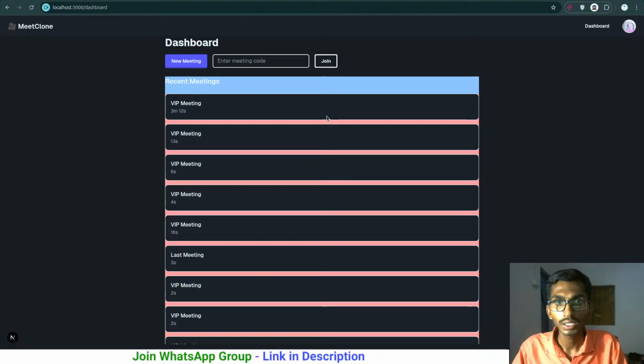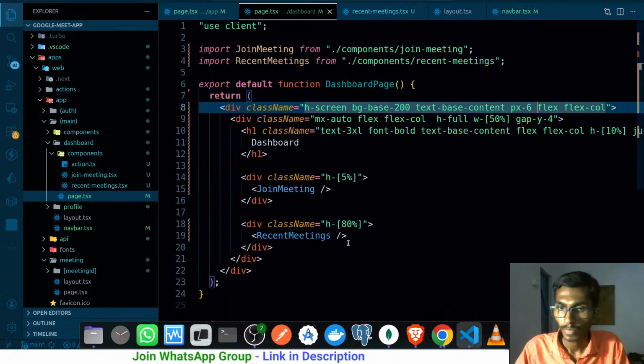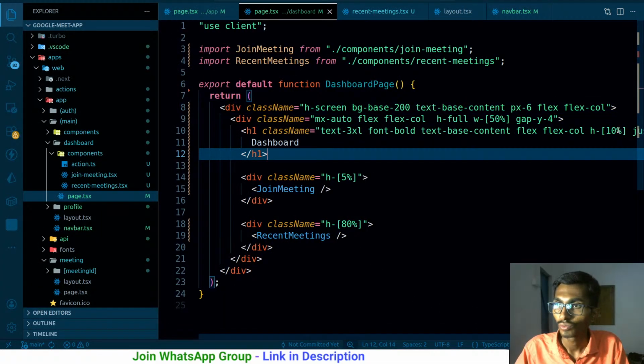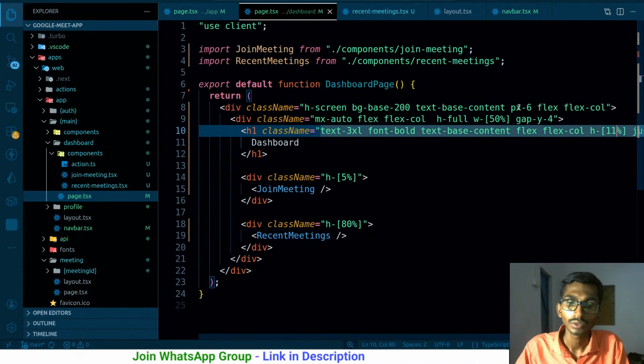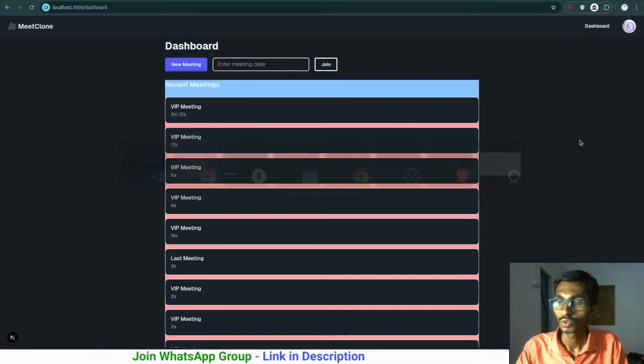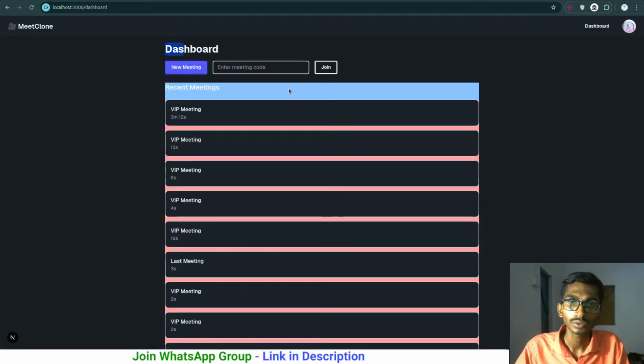So this is how it's gonna be looking like. That's good. The last thing that I have to do, few last things. First of all, this is a little at the top. So the dashboard that I have, let me make it 11% or something. So this is how it's going to be here, 12%. That's sort of good.